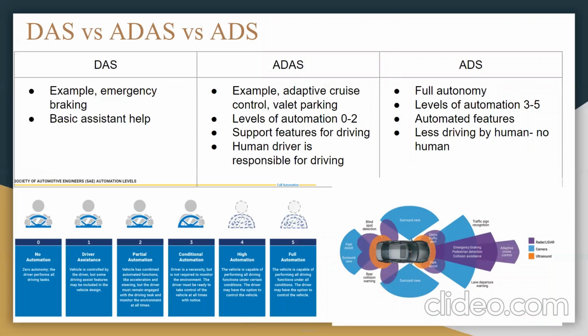So now we're going to talk about the differences between the driving assistance system and the autonomous driving system. The driving assistance system is an assistance system that helps the drivers in parking functions and driving. After the driving assistance system, the autonomous driving assistance system was created, which is a support function that helps the driver to safely reach the destination and to avoid accidents.